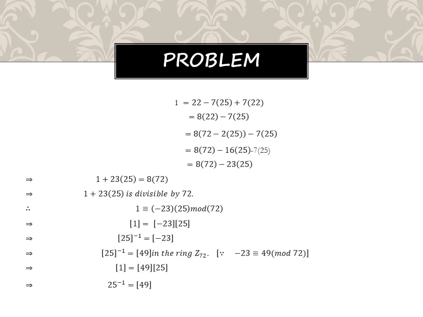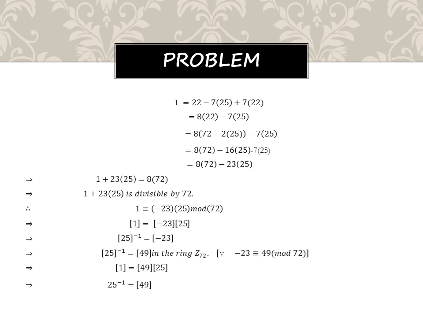Again, from the first line, 22 can be written as 72 minus 2 times 25. You just maintain minus 7 times 25 as it is. Multiplying inside, 8 times 72 minus 8 times 2, which is minus 16, minus 7 times 25. Adding, we get minus 23 times 25 plus 8 times 72. Here 72 is our modulus value in the problem. So keep 8 times 72 on the right-hand side and bring negative 23 times 25 to the left-hand side, which implies 1 plus 23 times 25 is divisible by 72.